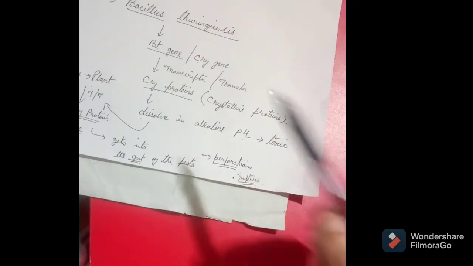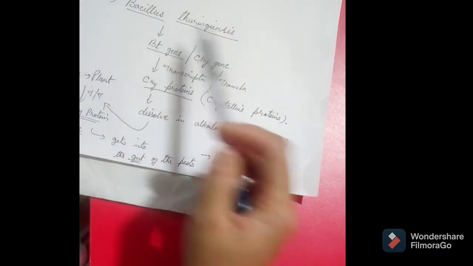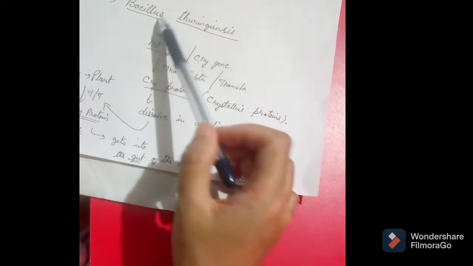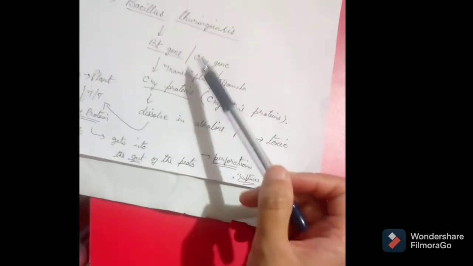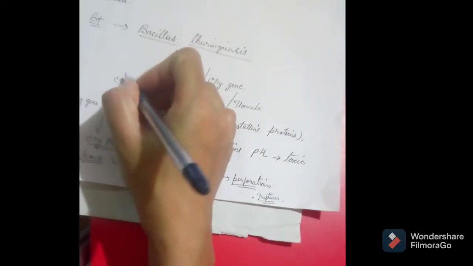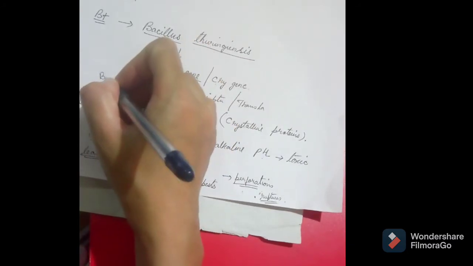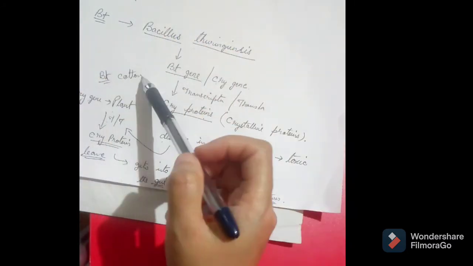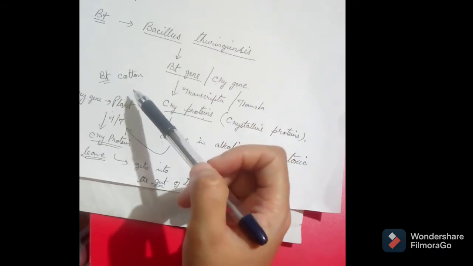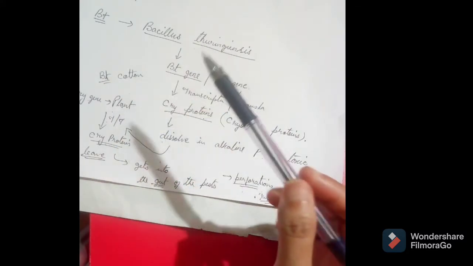So we see how these cry genes from Bacillus thuringiensis have been transferred to various crop plants. Not only cotton, where you have heard the name BT cotton, but many other plants like BT brinjal and BT tobacco have also been successfully produced.